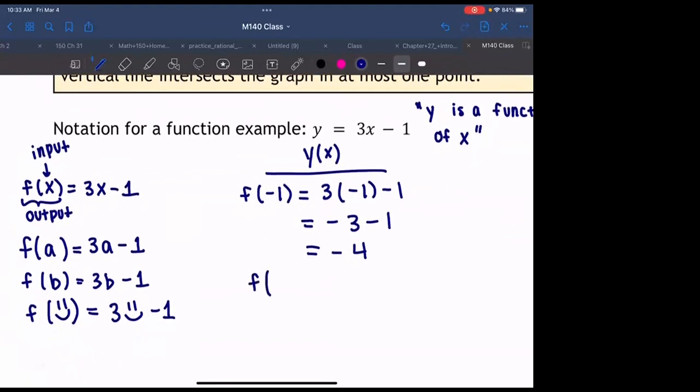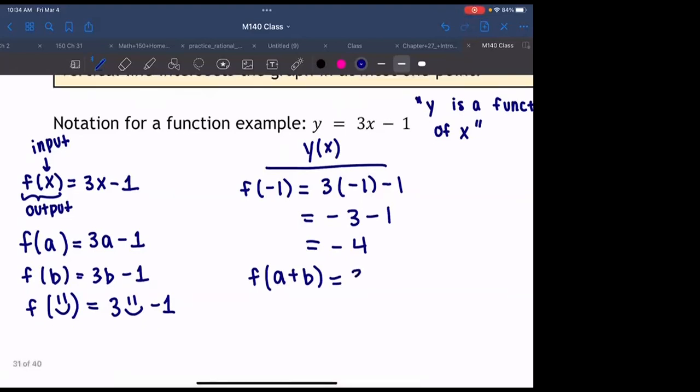And we don't have to put one variable if we don't want to. We could even put this, f of a plus b. What do you think this would produce? 3 times a plus b, minus 1, right? So all we're doing is sticking the thing in the parentheses into the input of the equation, okay? I guess we can simplify this. Distribute that: 3a plus 3b minus 1, right, would be our output, okay?